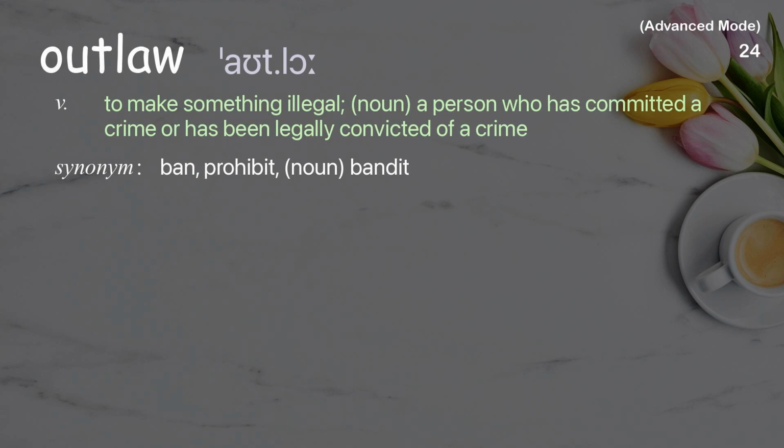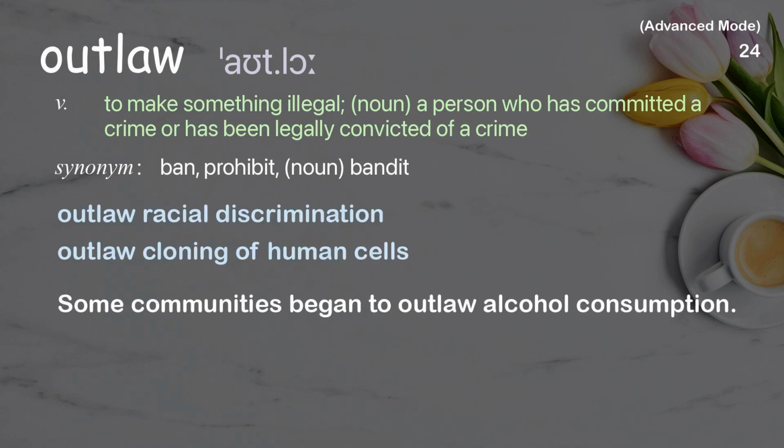Outlaw. Verb: to make something illegal. Noun: a person who has committed a crime or has been legally convicted of a crime. Examples: Outlaw racial discrimination. Outlaw cloning of human cells. Some communities began to outlaw alcohol consumption.